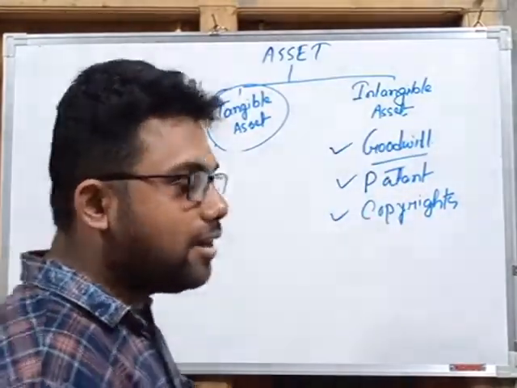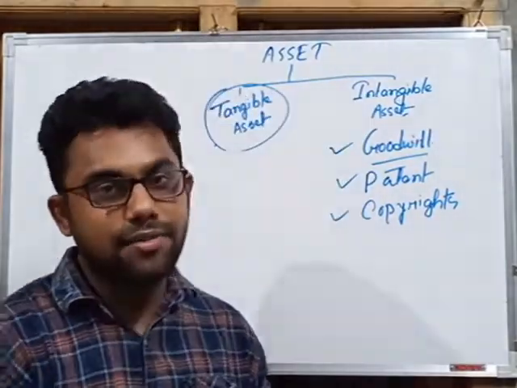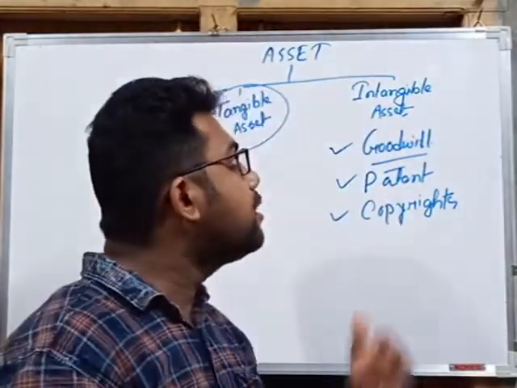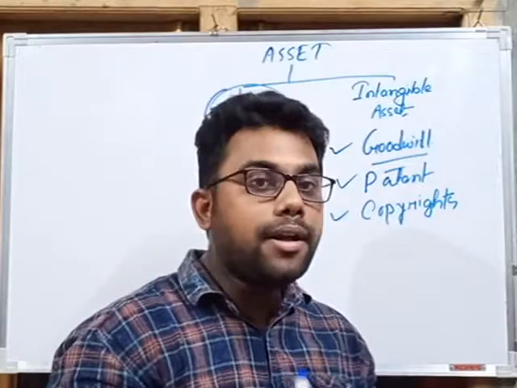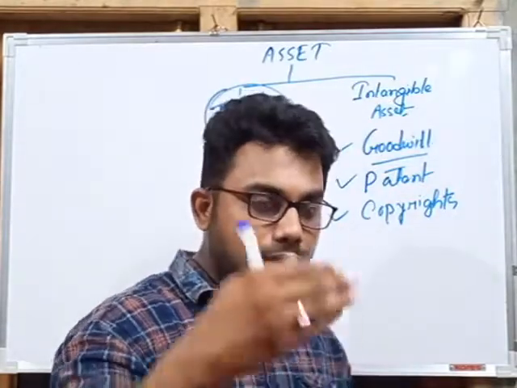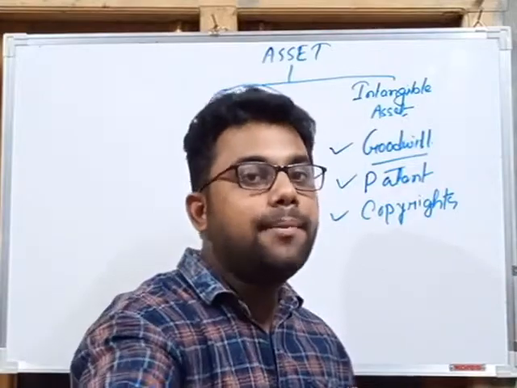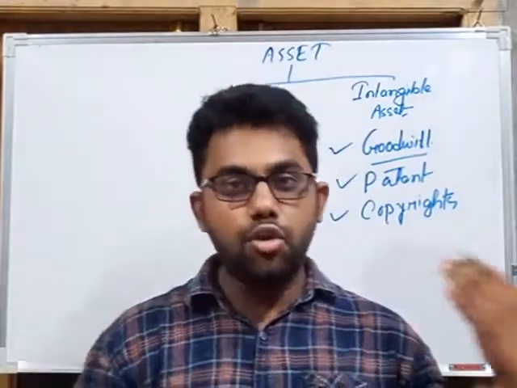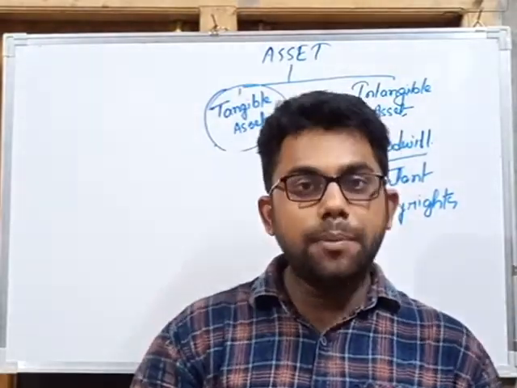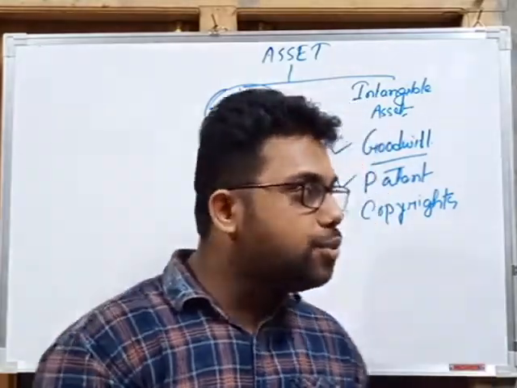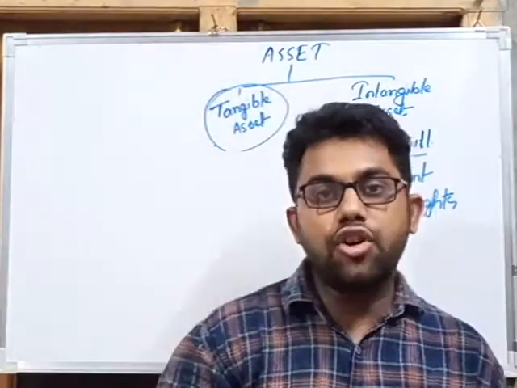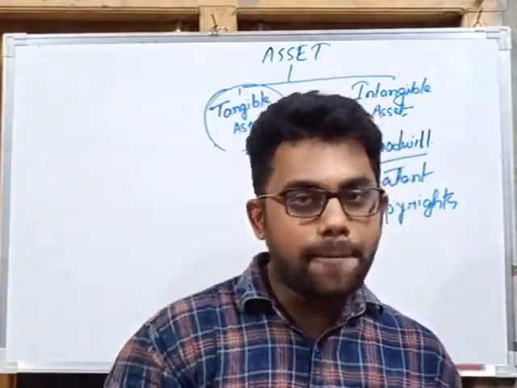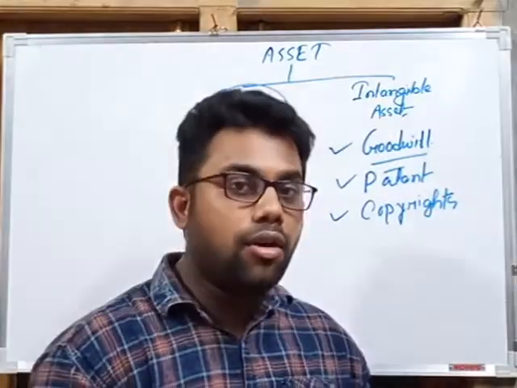Okay, so in assets there are two types. One is fixed assets and another is current assets. Fixed asset means the asset which is used by the business for a long period of time, and current assets are those assets which can be converted into cash within a period of 1 year. That means for current assets the maximum limit is 1 year. Another classification is tangible assets and intangible assets. Tangible assets can be seen, touched and have physical existence, and intangible assets cannot be seen, cannot be touched and don't have physical existence, but we can feel them, like goodwill and the name and fame of anything. So this is all about assets.